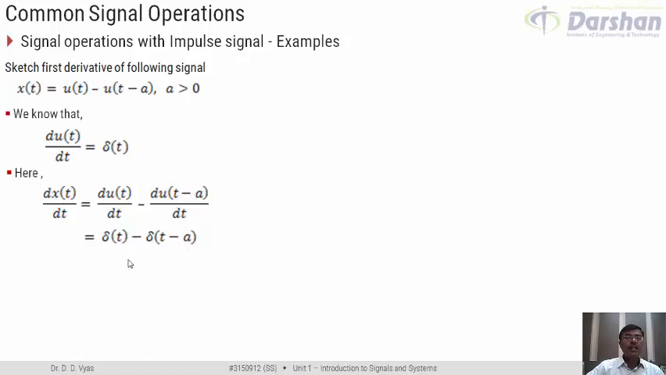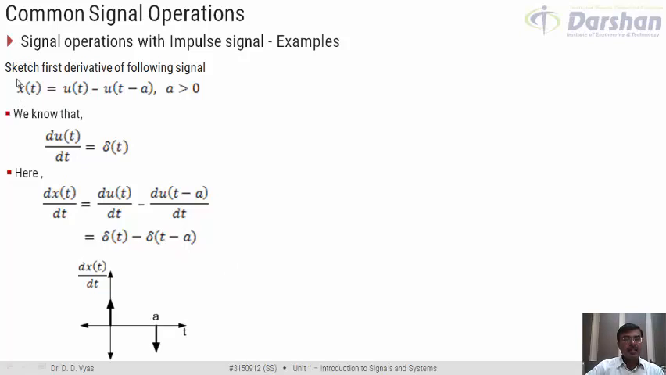We know what is delta t. Delta t is basically 0 for all time t not equal to 0, and at t equal to 0 it is equal to infinite. Similarly, we know that delta of t minus a is nothing but delta shifted in time at t equal to a. But one more thing is, here delta t minus a is having a magnitude which is multiplied by minus 1. So if you try to plot this signal, the signal would look something like this.